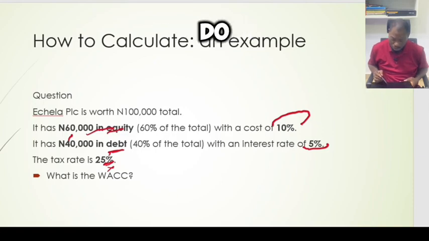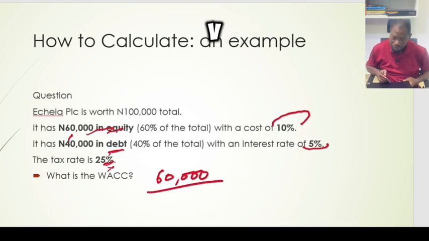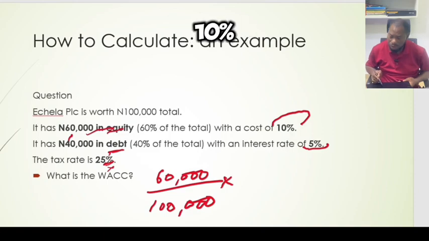So coming down here, we simply say E. What is our E? E is the equity. Equity is 60,000, divided by V. V is 60 plus 40, which is 100,000. So we say over 100, multiplied by the cost of equity. The cost of equity is 10%, which is 0.1.